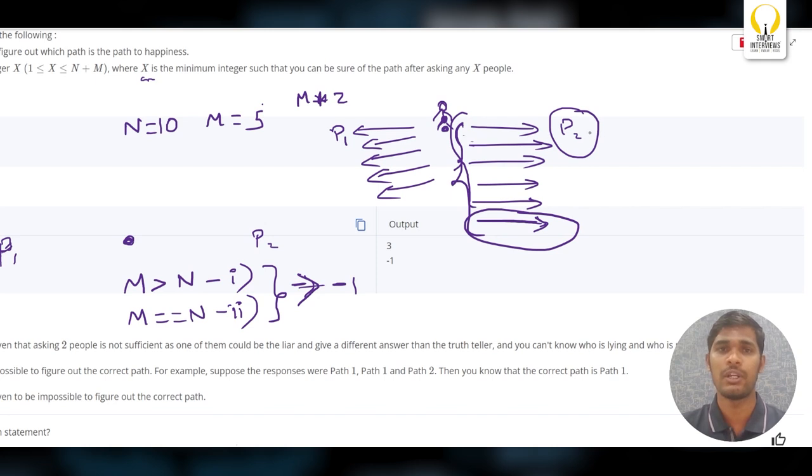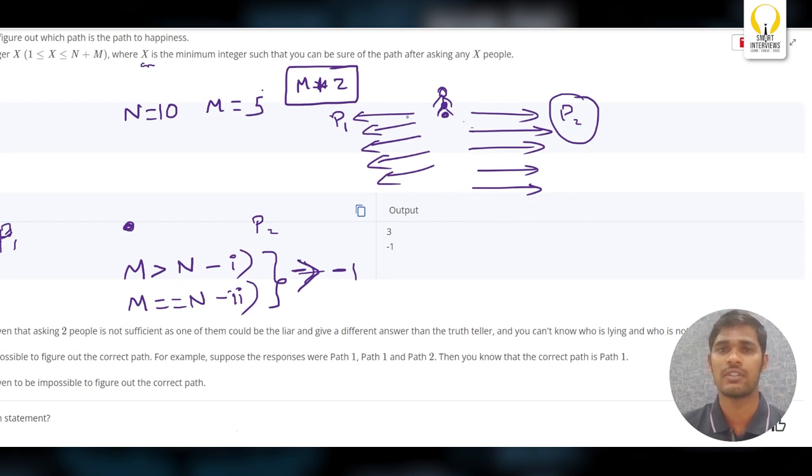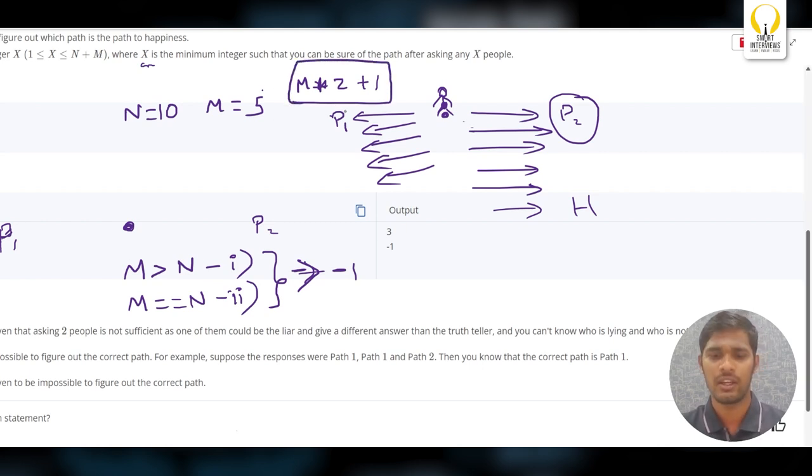So totally how many people do you need to ask? Nothing but M into 2 people. If you ask M into 2 people, still you are in confusion. In the worst case, half of the people are telling P1, half of the people are telling P2, and you still get confused. But if one more person answers the same question, which path will give you the eternal happiness, you will get clarity. If he supports P1, then P1 will lead to happiness. If he supports P2, then P2 will lead to happiness. So how many people do you need to ask? M into 2 plus 1 people, the minimum number of people to get clarity on which path leads to the eternal happiness.